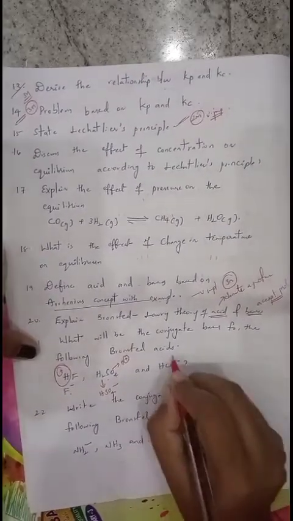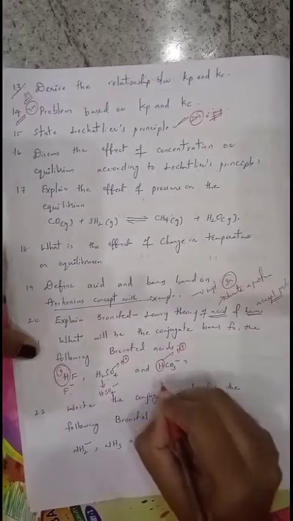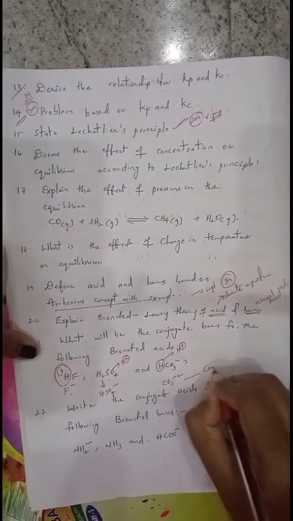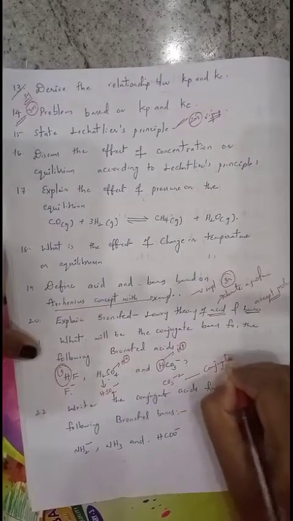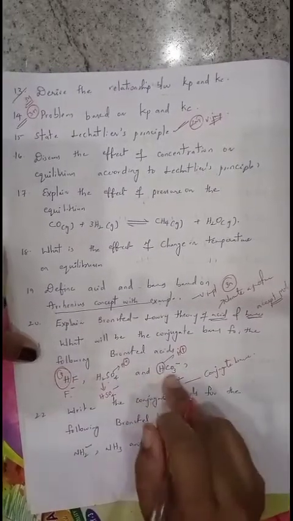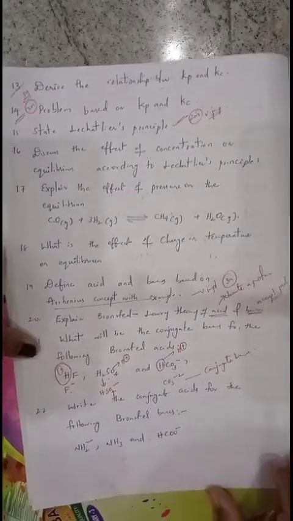When HCO3 minus loses a hydrogen as H plus, we get CO3 2 minus as the conjugate base. All these are conjugate bases. A base is obtained from an acid. All these are acids, and when they lose an H plus proton, they give the conjugate bases.